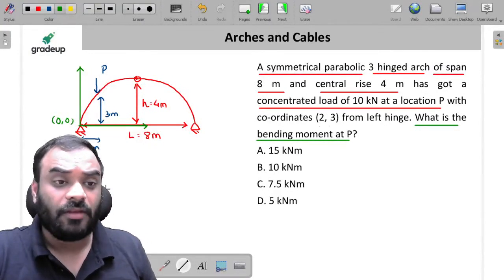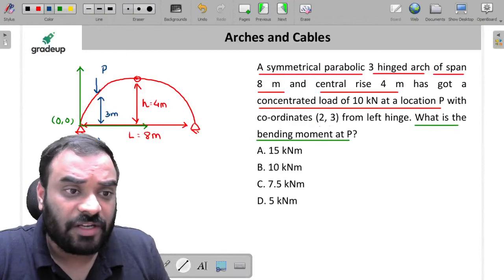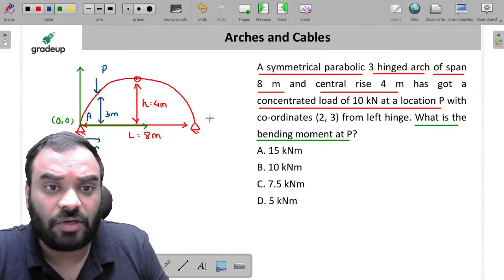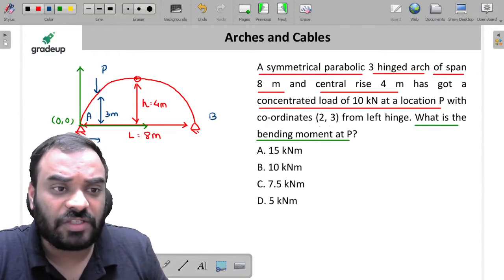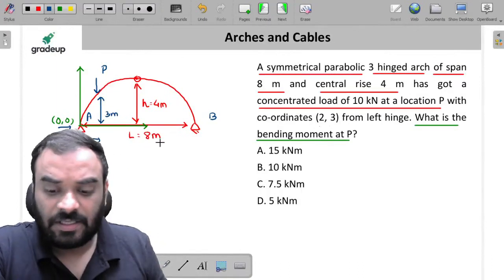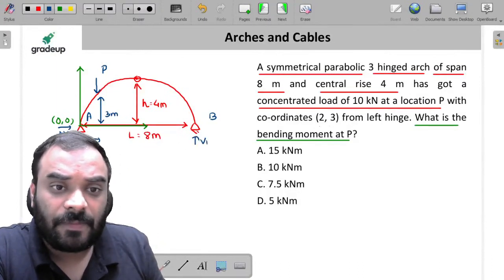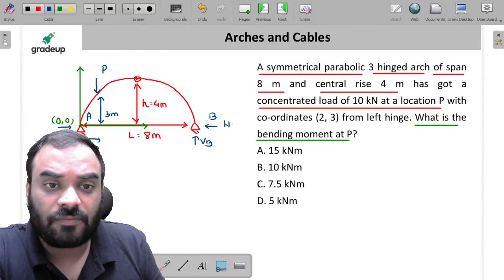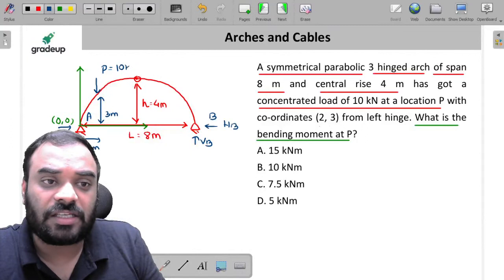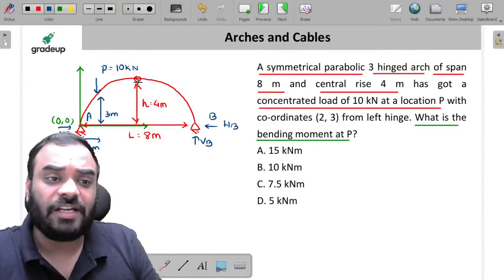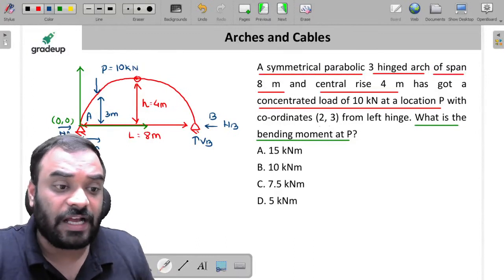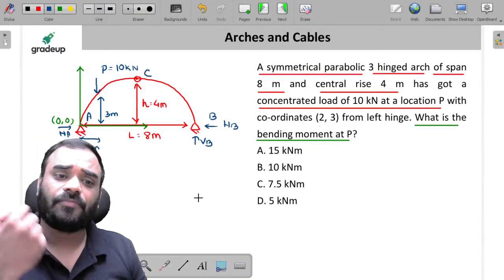Now, just calculate the reactions first, my dear friends. Let us suppose this is your A point and this is your B point. So can I write this one is VA and this one is HA. Yes, sir. And this one is VB and this one is HB. Just calculate the values. You know the value of P, it is 10 kilonewton. This is A, this is B. Let us consider this point as C. Okay, no problem.